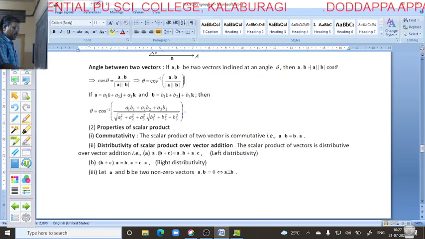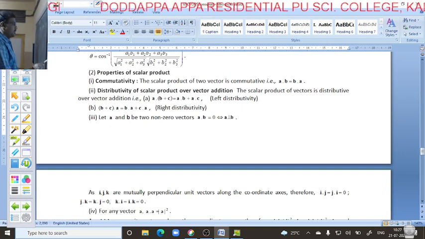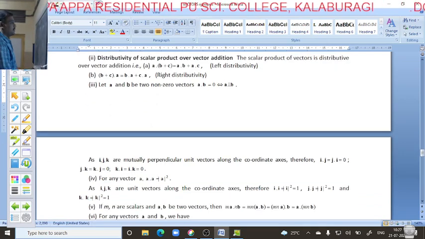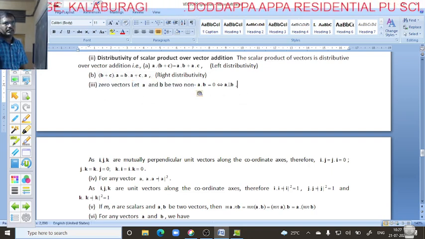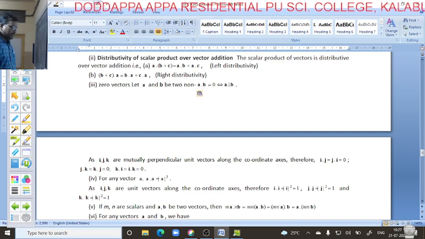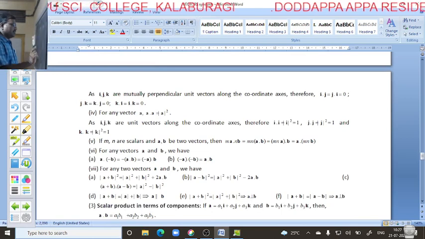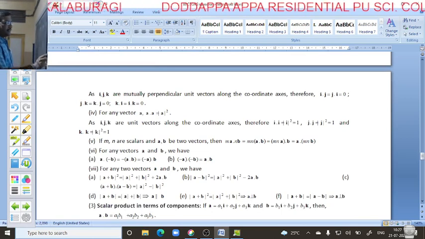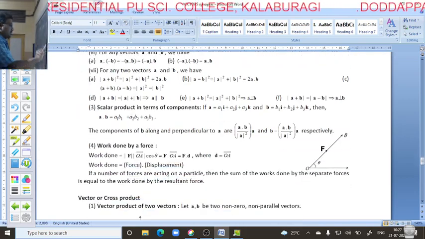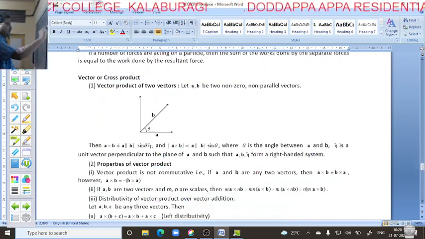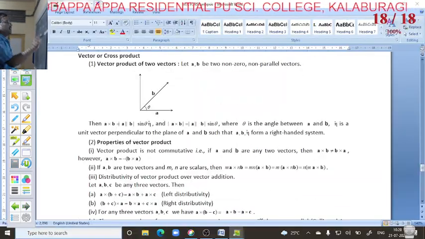Okay. Next property: the commutative property and the left and right distributive properties are applicable. Next, another one is very important. When vector a is perpendicular to vector b, the condition is vector a dot vector b is 0, and for different vectors, i dot j, j dot i is equal to 0. But when it is the same, i dot i, j dot j, it is equal to 1. Okay. So similarly, next we go for another one, vector or cross product.